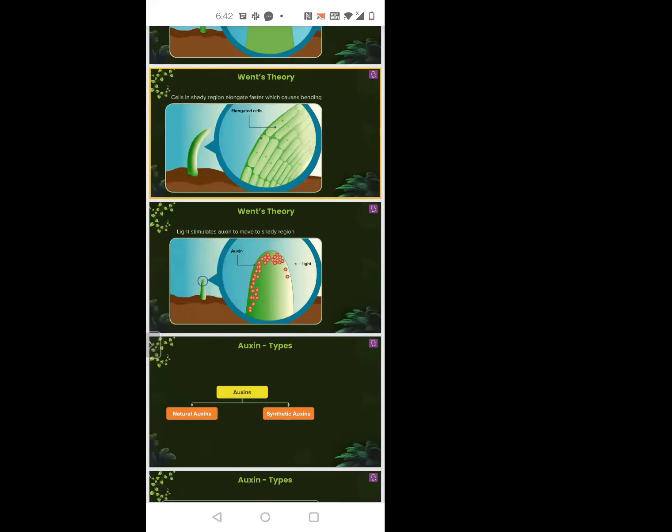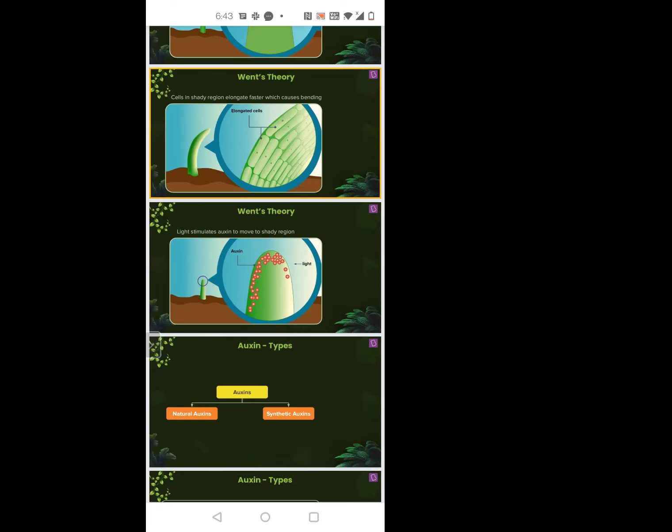So who discovered this? The second one was Went. Who said that this growth is because of a chemical? Darwin or Went? Went. Okay. Is this concept clear? That is how auxins came into play.